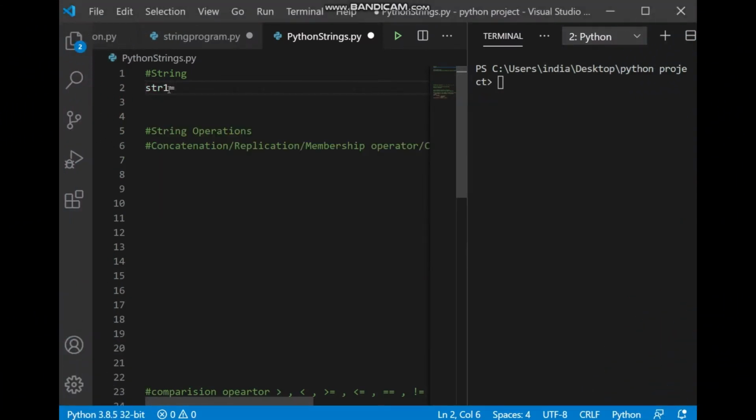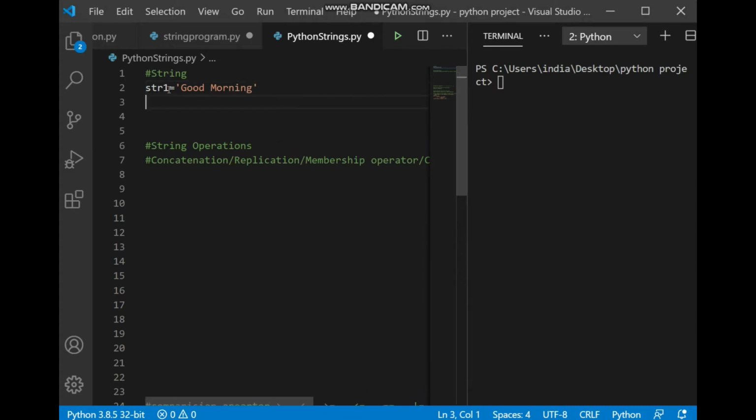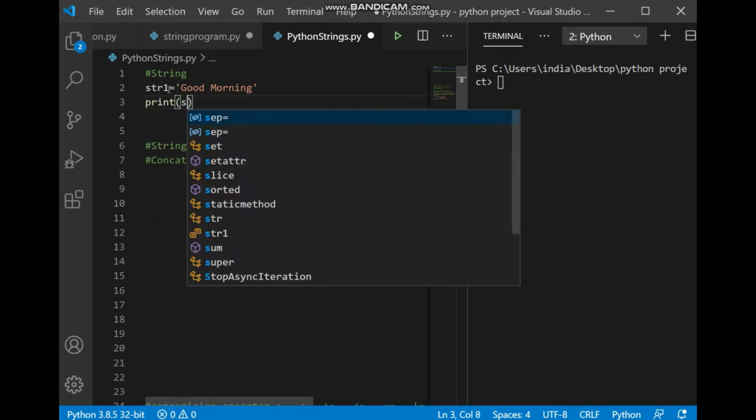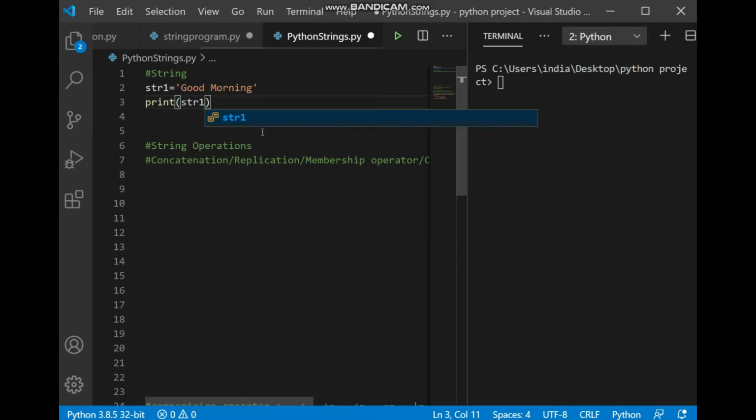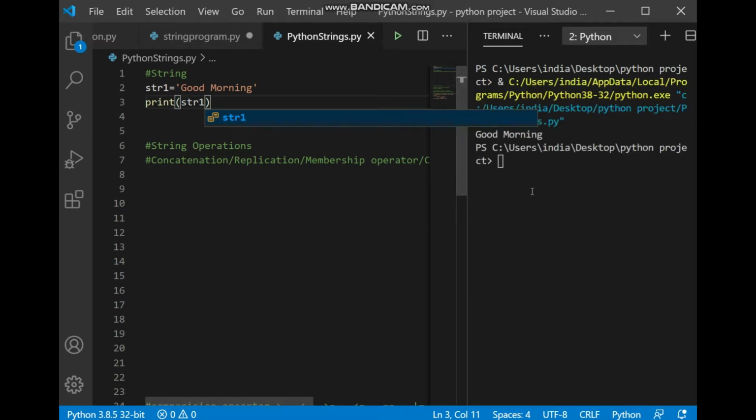Let's try to understand through programming. This is how we are declaring a string first: str1 is equal to, in single quotes, 'good morning'. So this is a single quote string, and if you want to print it, you have to write a print method, print and str1, which is the name of your string. As you can see, the output is good morning here. Now the strings can be declared in single quotes, double quotes, or triple quotes also.